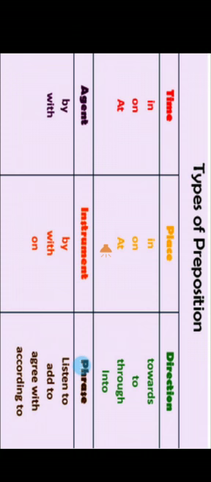Now, types of preposition. For time, in, on, at are used. For place, in, on, at are used. For direction, towards, to, through, into are used. For agent, by and with are used. For instrument, by, with and on are used. For phrase, listen to, add to, agree with, according to are used.